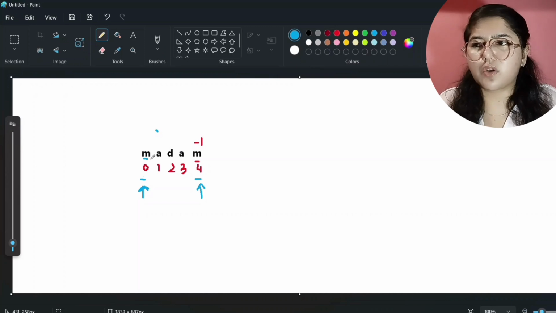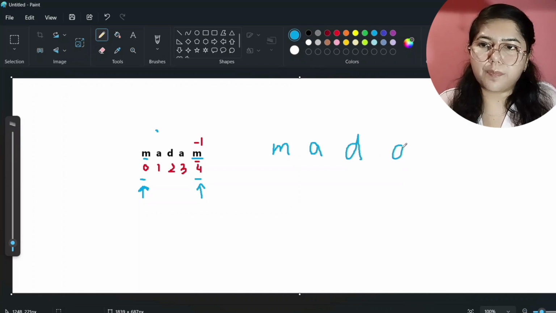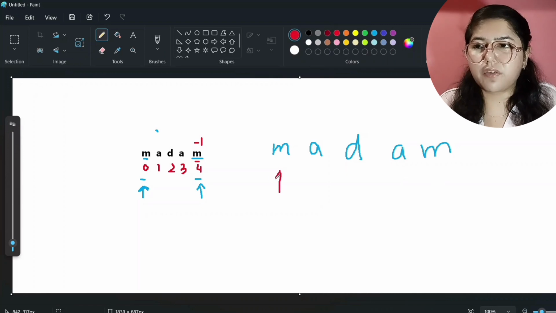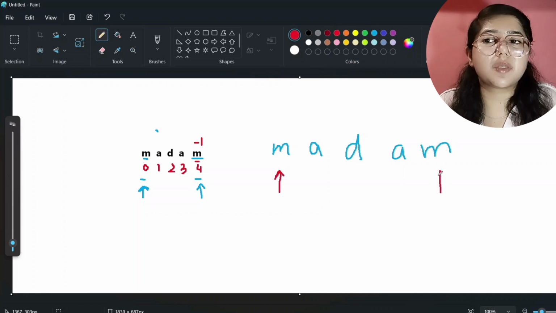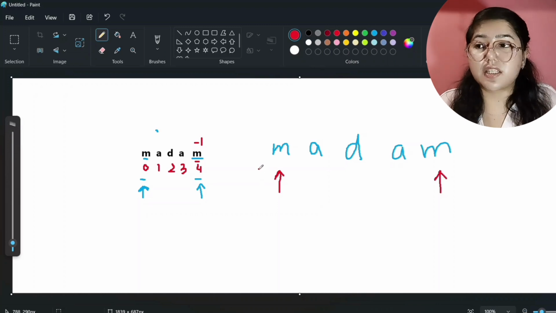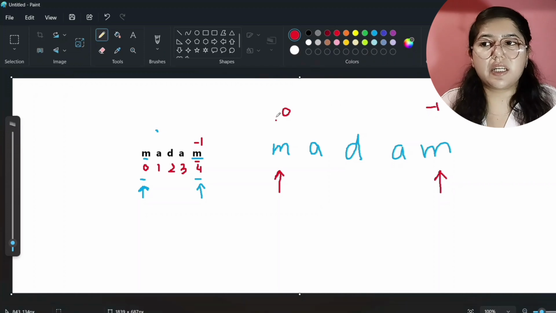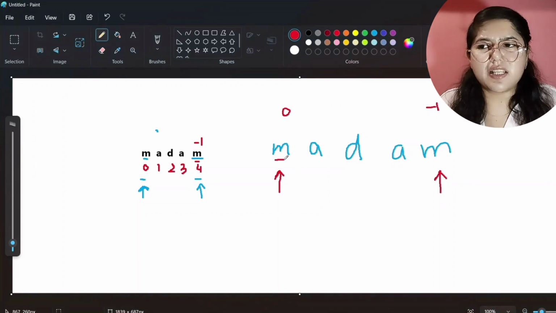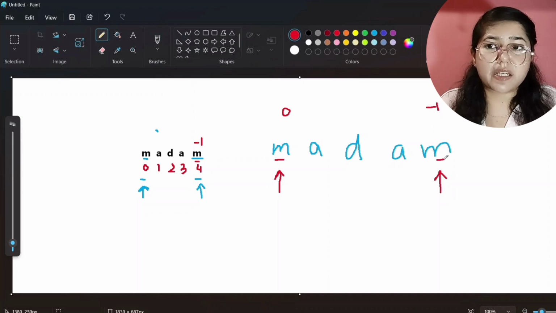Okay, now you come here. You can remove this because we have checked M and M. I will write here again. See here. If I tell my code editor, you do one thing, you start comparing from the first character and from the last character, -1. 0 and -1. Currently, its index is 0 and its index is -1. You compare the character at index 0 and the character at index -1, means first and last character are same. If it is same, yes, it can be a palindrome. So yes, it is same.